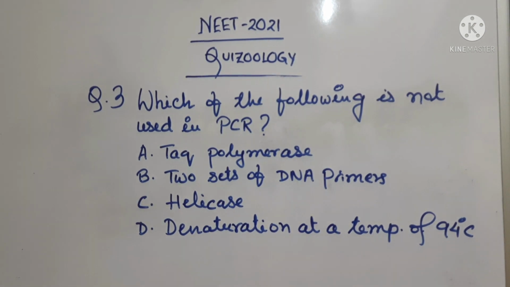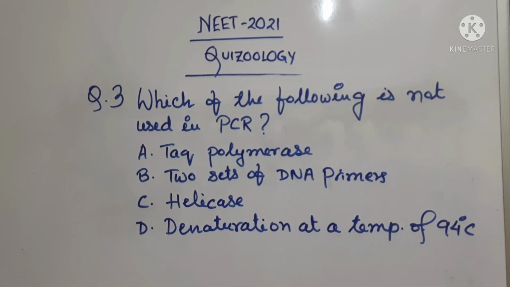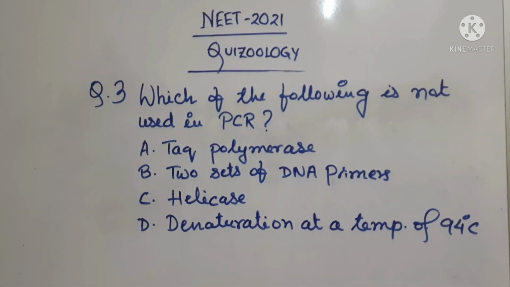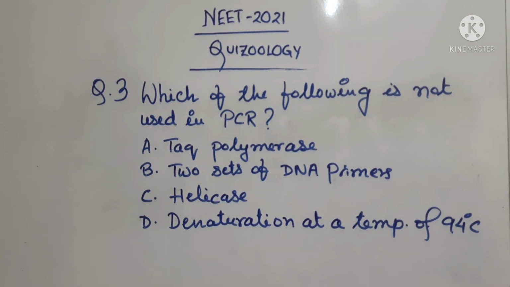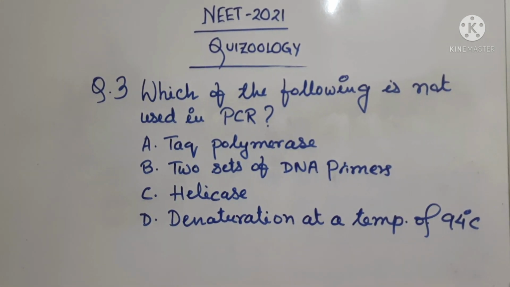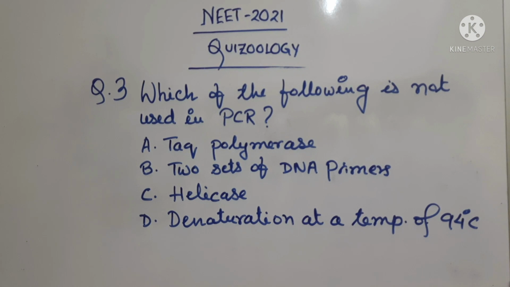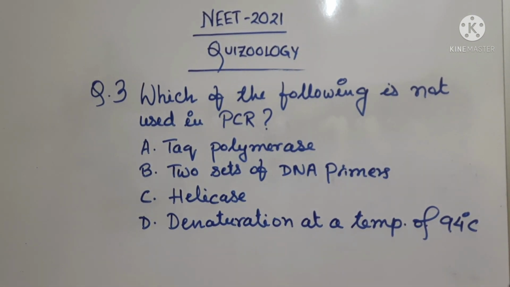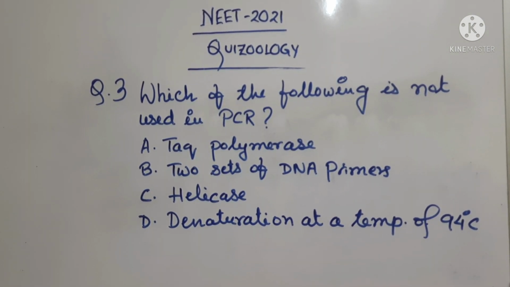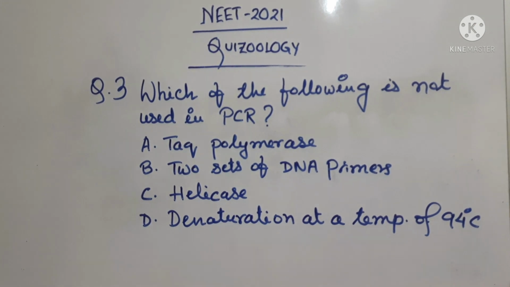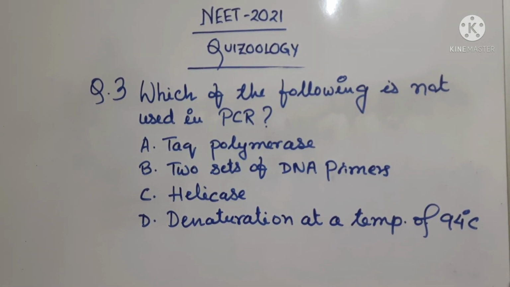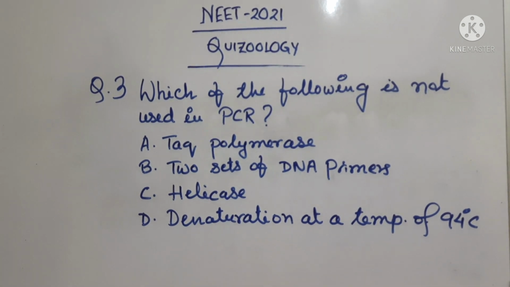During PCR, that breakage of hydrogen bond is done by the application of very high temperature, 94 degrees Celsius, and we call this step denaturation. But helicase enzyme is not used during PCR. So option C is the right answer.